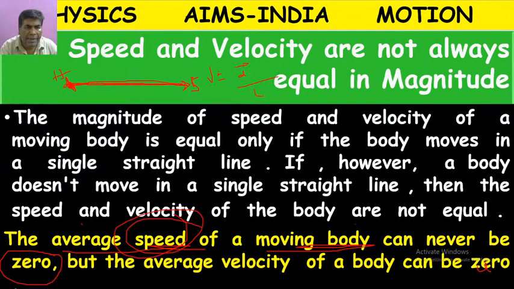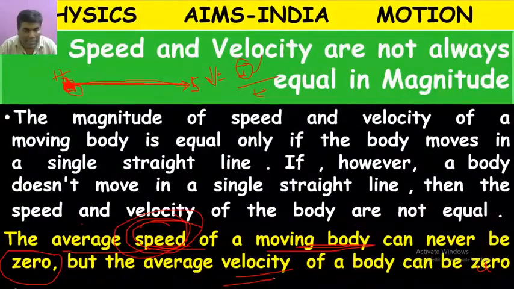Here velocity depends on displacement. Velocity is displacement by time, d bar by time. Displacement is the starting position and ending position measurement. Starting and ending positions are the same, so the displacement is 0. 0 by time, velocity will be 0. So speed can never be 0, but velocity can be 0.